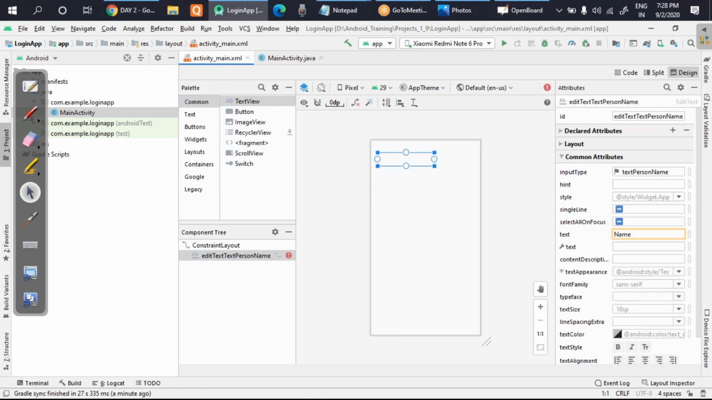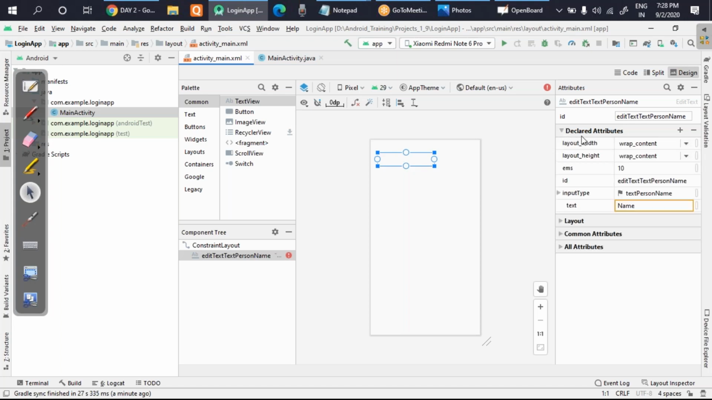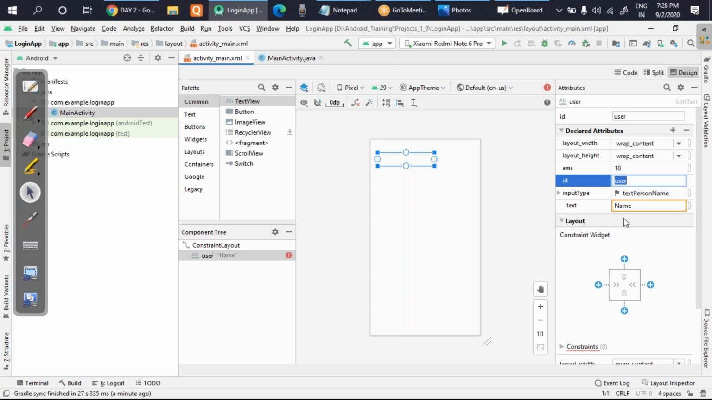Okay. I told you, once you have dragged one item, you have to link by implementing all the things here. So first I'll move to the declared attributes, and I will change first of all the ID, and I'll put it as user. Okay, I've changed the ID, and now the ID is user. Okay, next I'll move to the layout. Okay, and see, text, if something is written, text should be made blank, so that I don't want anything to be written there.